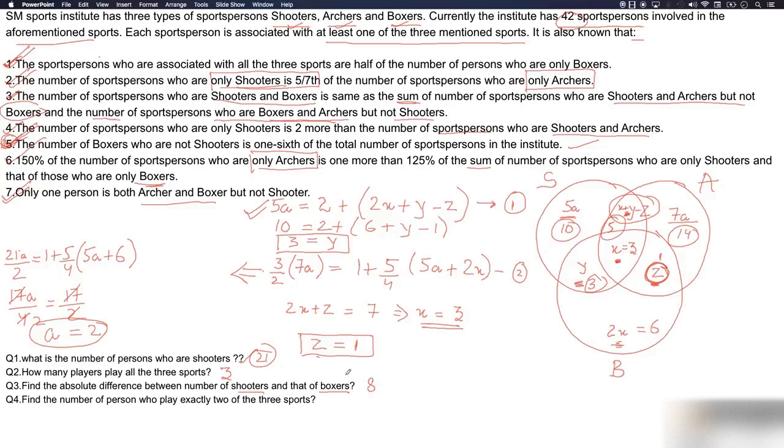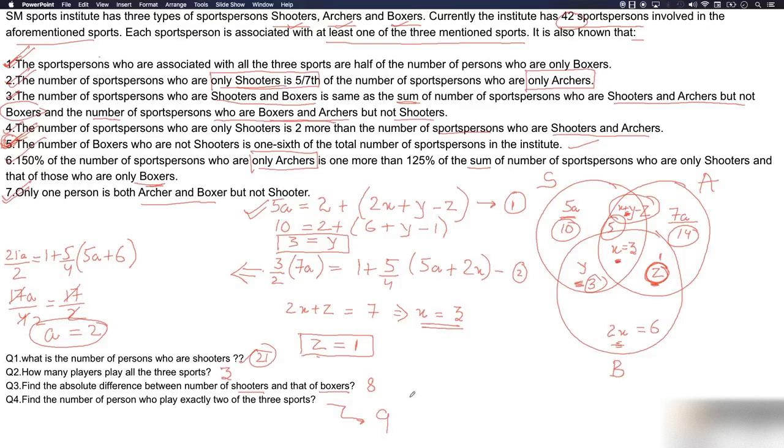So yeah, this is 8. Find the number of persons who play exactly two of the three sports. Exactly two of the three sports. So this region, and this region. So this is 5, this is 3, 8, and this is 1, 9. So 9 sports persons play exactly 2 sports out of 3.